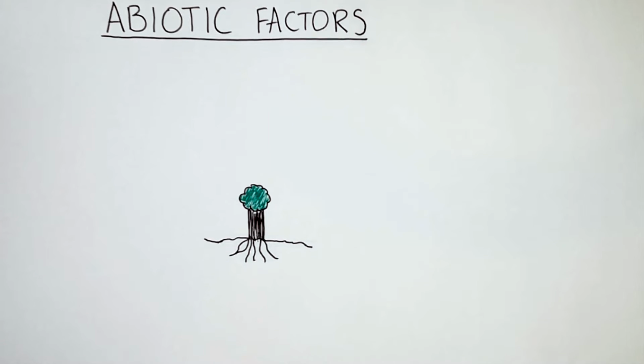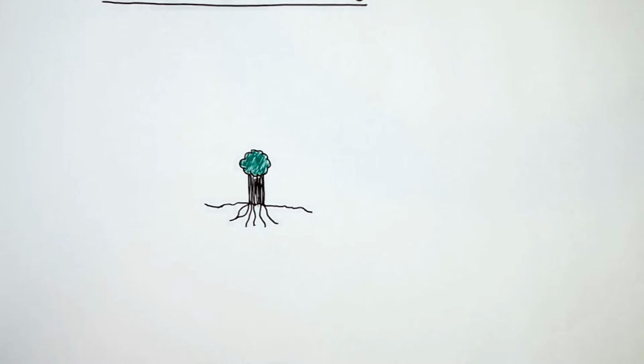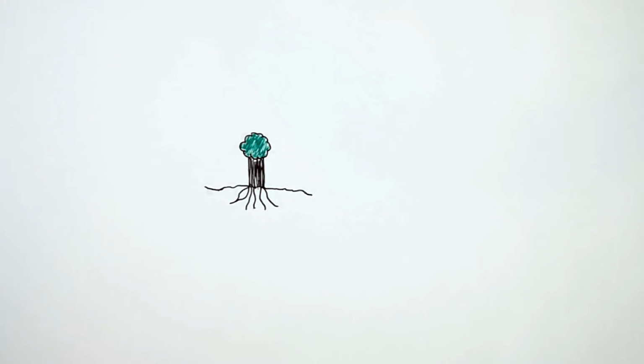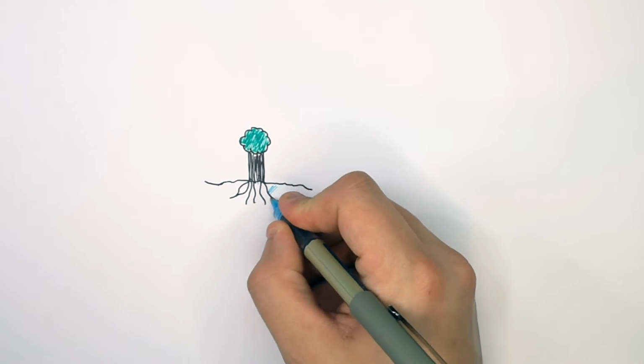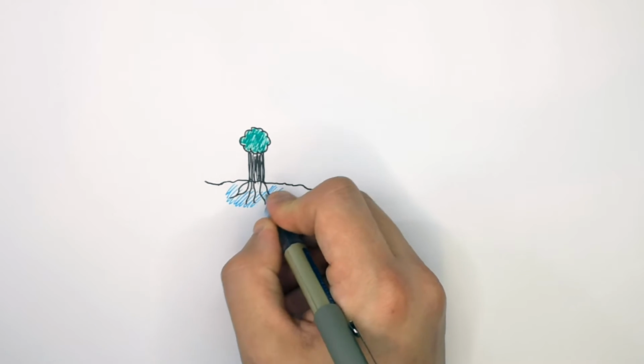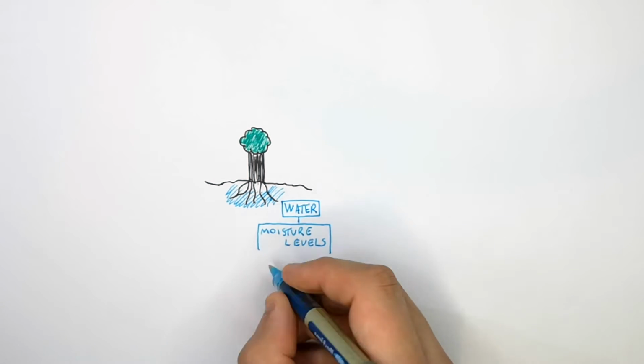Abiotic factors are non-living factors that affect living organisms within an ecosystem. So what are the abiotic factors that can affect living organisms? This is a plant, and the first abiotic factor is going to be water. Water affects moisture levels in the soil.